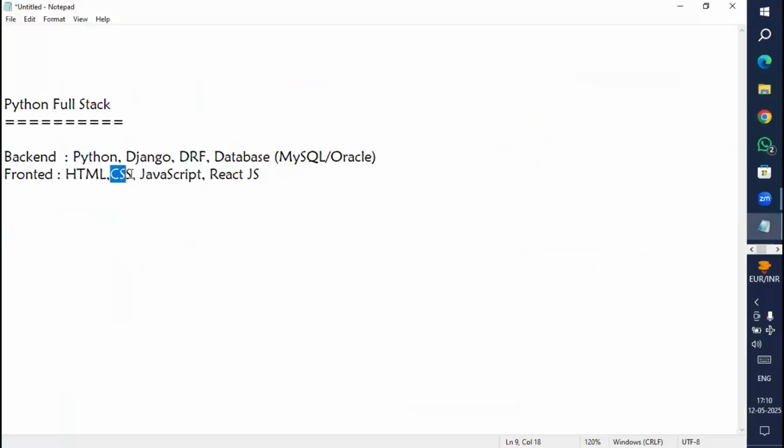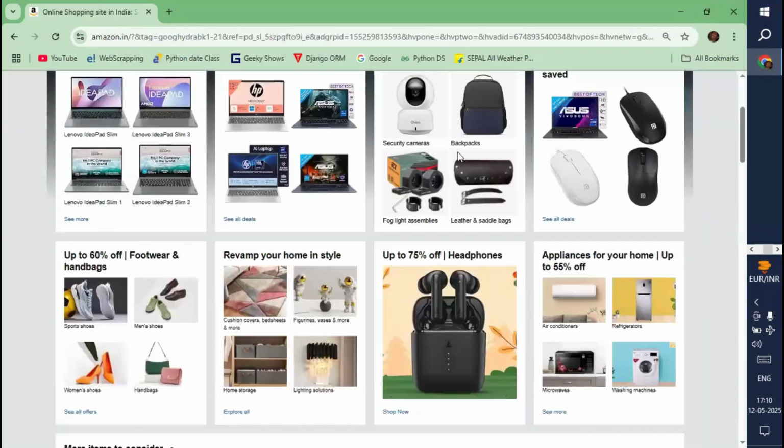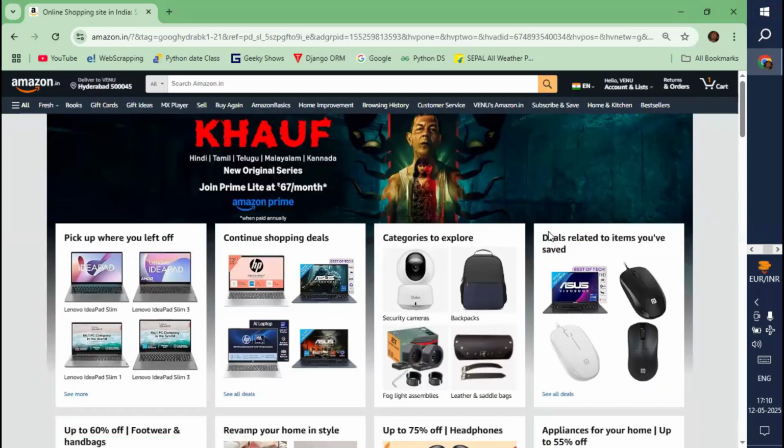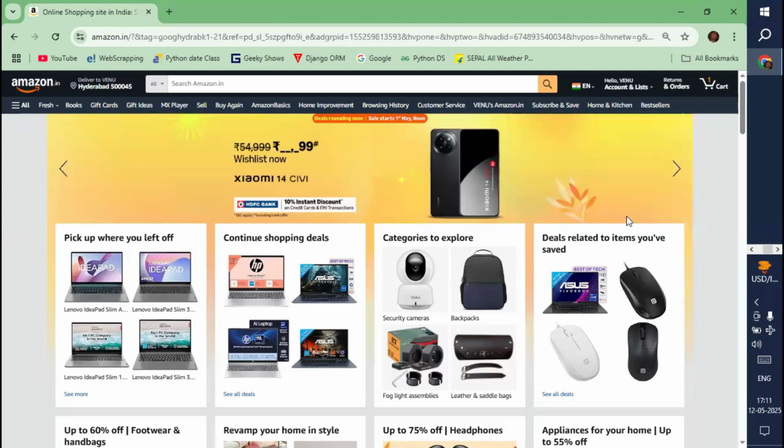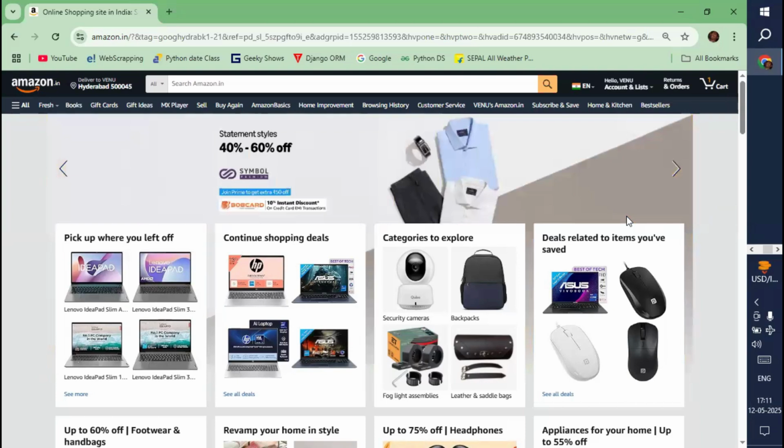Next, CSS means what here? CSS stands for Cascading Style Sheet. This is used to make our web page very stylish and more colorful, because only with HTML we cannot make the page more colorful. If you want to make the page more colorful or more stylish, then definitely you have to use CSS, Cascading Style Sheet. And HTML and CSS offer some tags or elements or attributes, with the help of which we create the web pages and apply some styles for the web page elements.